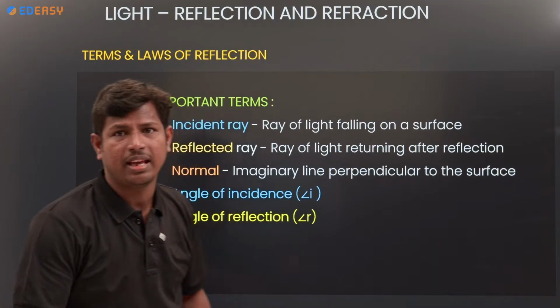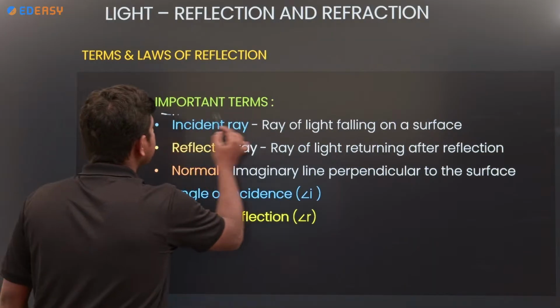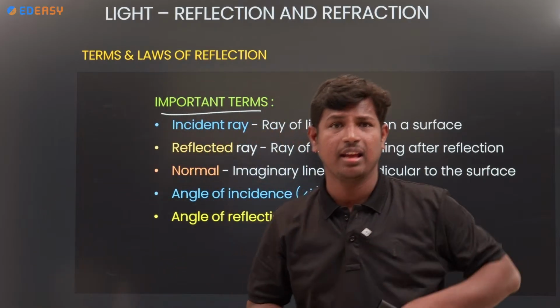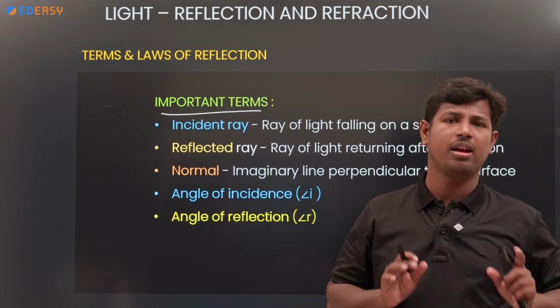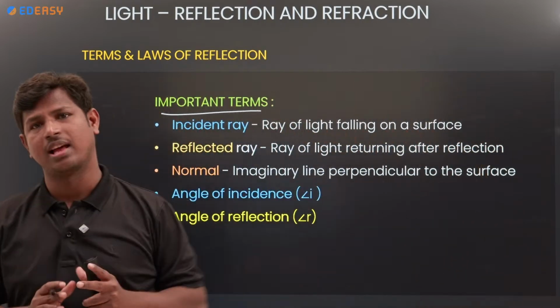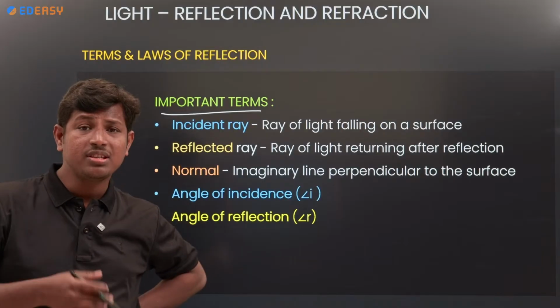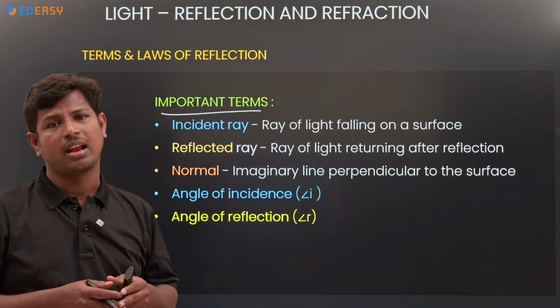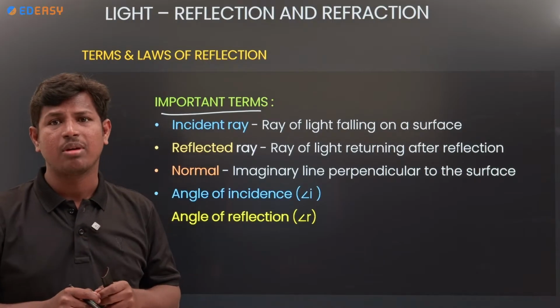Clear? Next, important terms. What are the terms we are going to use here? Incident ray, reflected ray, normal, angle of incidence and angle of reflection also. Which ray do we call an incident ray? Which ray do we call a reflected ray? Which ray do we call the normal ray?